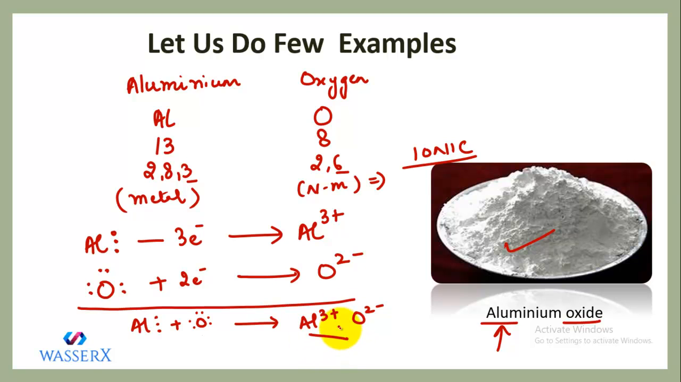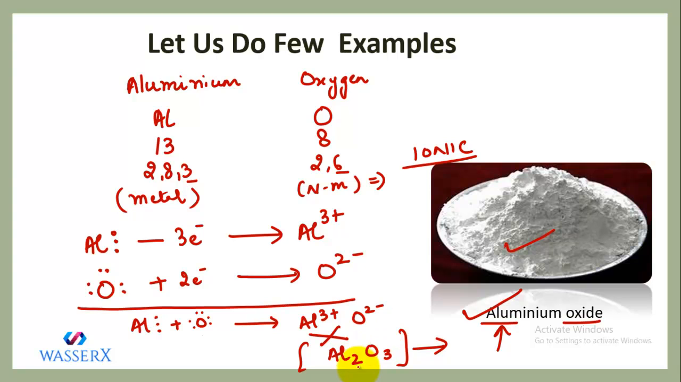So we'll crisscross. The valency of 3 will be written as the subscript of O, and the superscript of oxygen, that is 2 negative, 2 is written as the subscript of aluminium. That is, the valencies get interchanged. But when we interchange these valencies, we don't make use of positive or negative. We just use the numerals. So the required formula is Al2O3, which specifies aluminium oxide. So this is how aluminium oxide is formed.